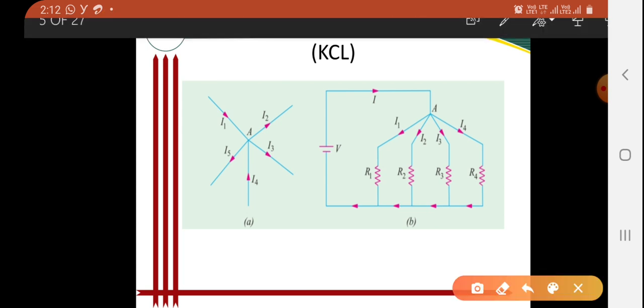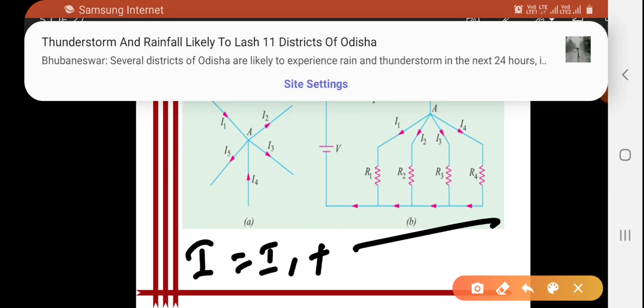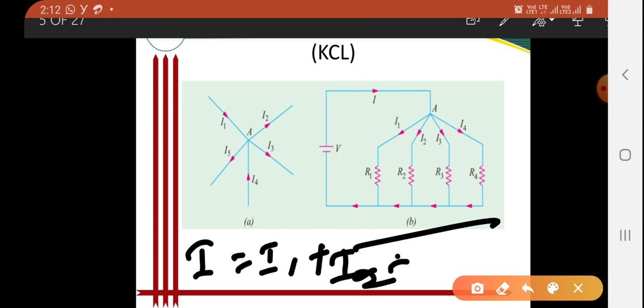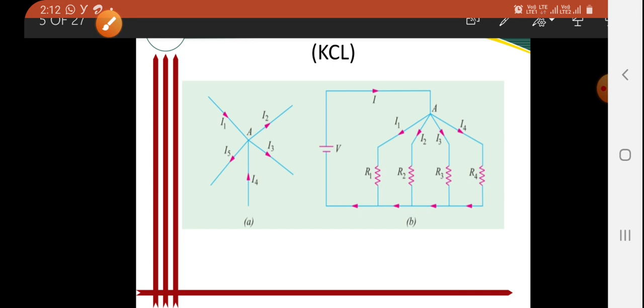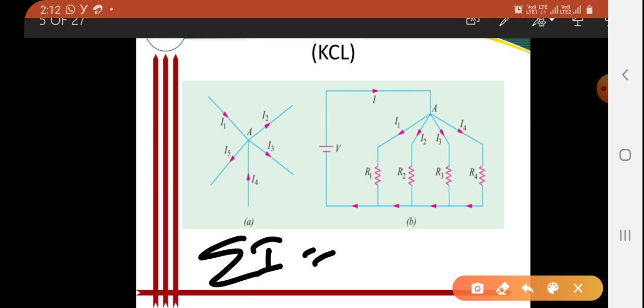In the next step, for figure B, I is equal to I1 plus I2 plus I3 plus I4. So we conclude that the sum of currents is equal to 0. This is Kirchhoff's current law, concluded and verified.